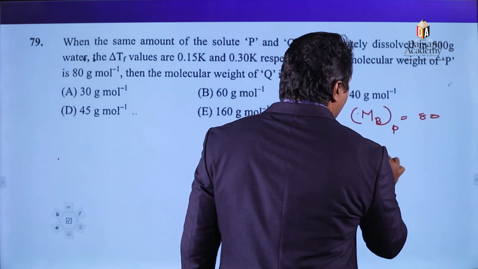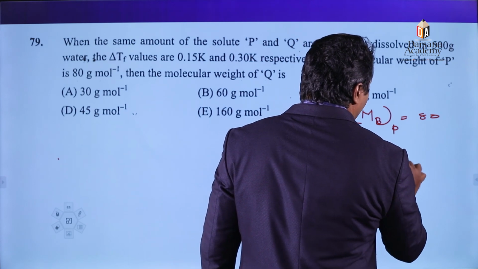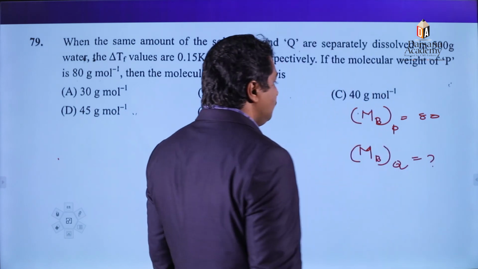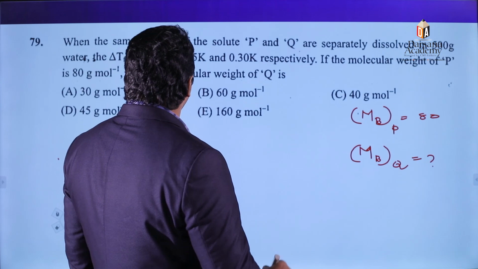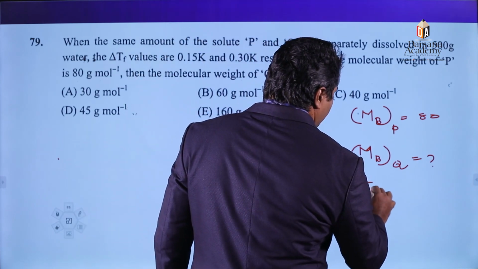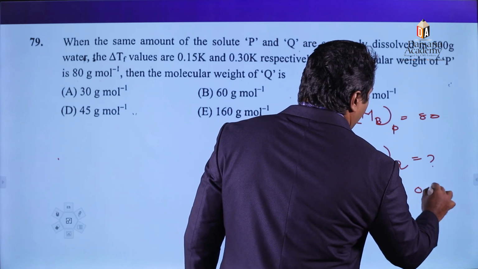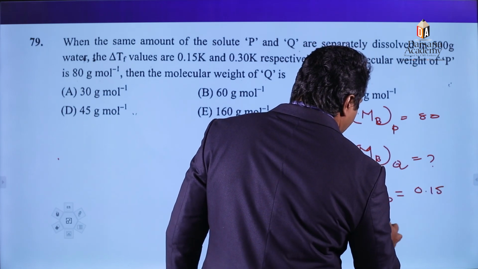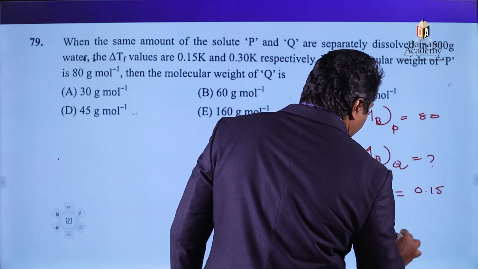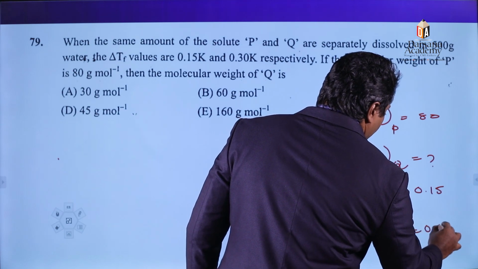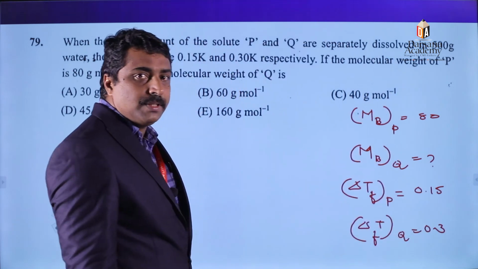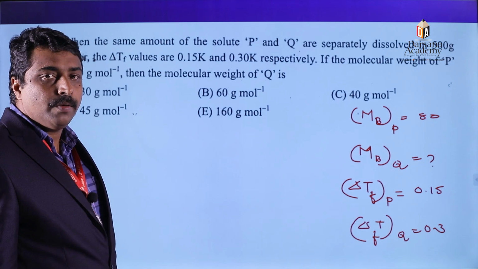We need to find the molecular mass of Q. Delta Tf of P is 0.15 Kelvin and delta Tf of Q is 0.3 Kelvin. We need to find the molecular mass of Q.